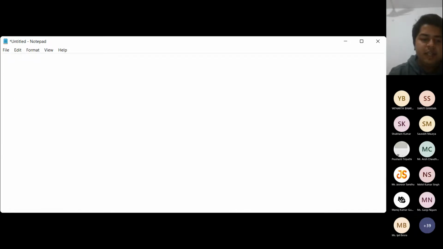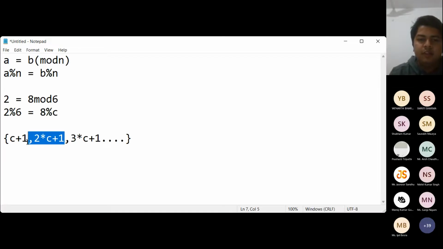In fact, if we consider any set like this, C plus 1, 2C plus 1, 3C plus 1, all these numbers are congruent modulo C. Why? Because if you pick any number and take its modulo with respect to C, you will get remainder 1. Therefore, all these numbers are congruent modulo C.